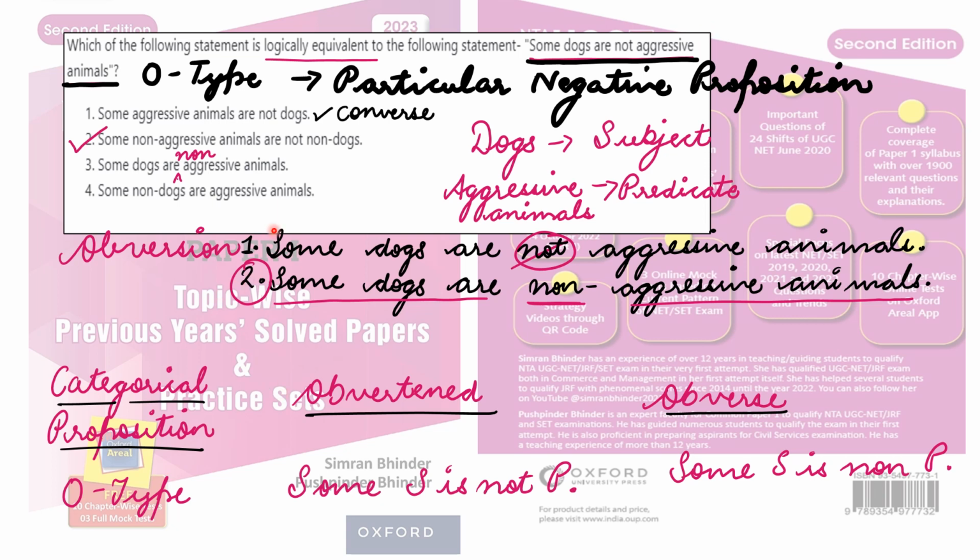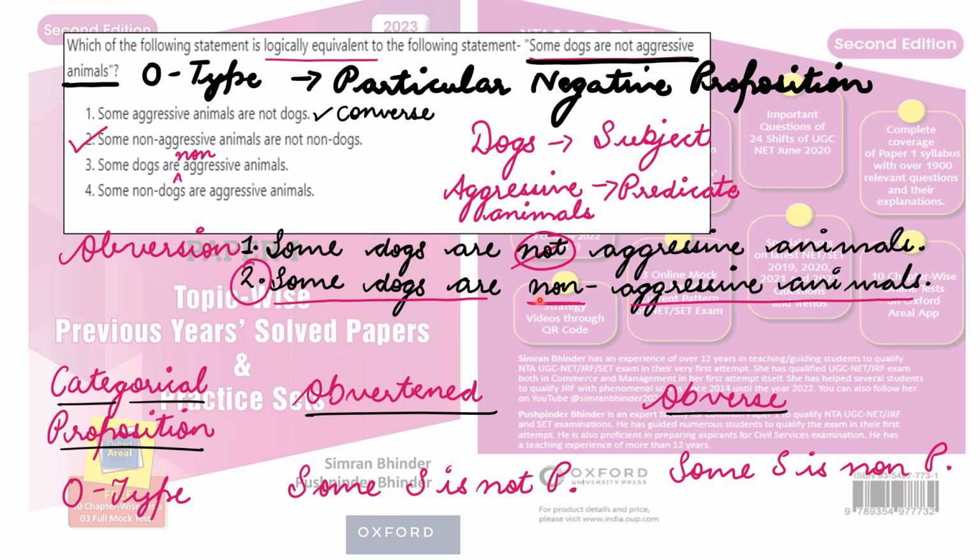So when I write some dogs are aggressive animals, this is what I am doing, reversing the quality of the statement from negative to affirmative, right? I repeat, I'm writing over here some dogs are aggressive animals. मैंने यहाँ से not word जो है वो मैंने delete कर दिया. The statement becomes some dogs are aggressive animals, right? So the second step under the process of obversion is we have to replace the predicate term. We have to replace the predicate term by its complementary term, right?